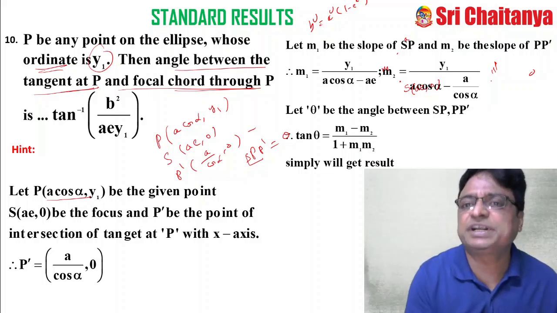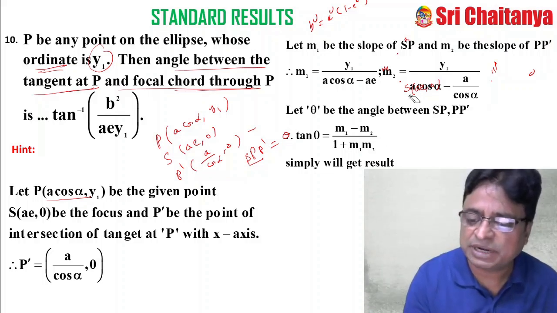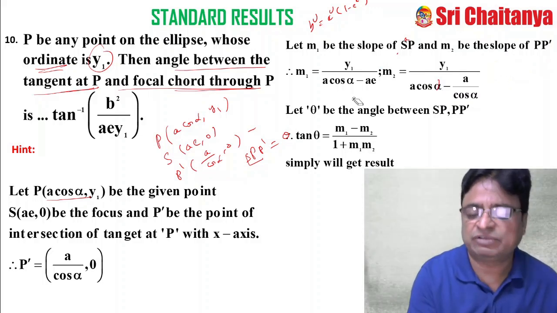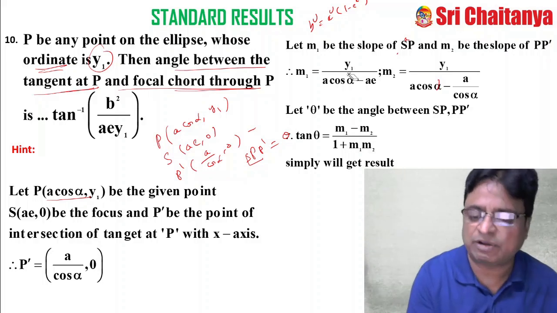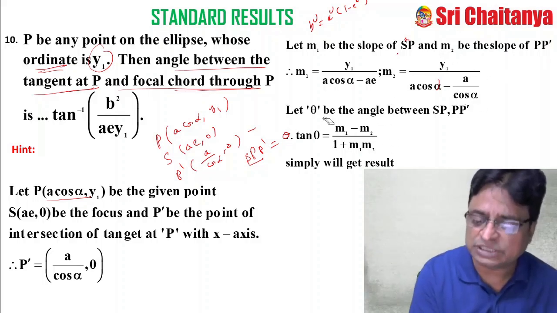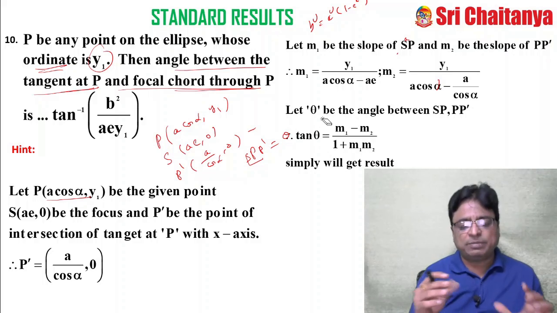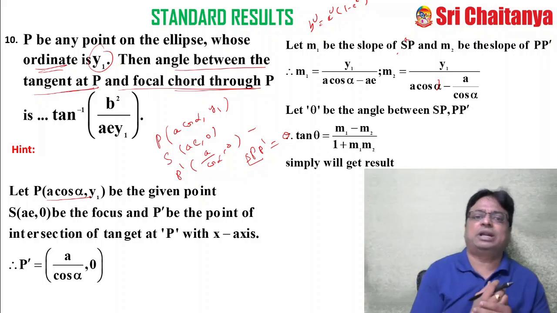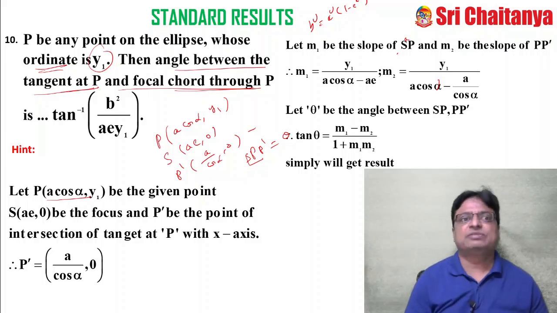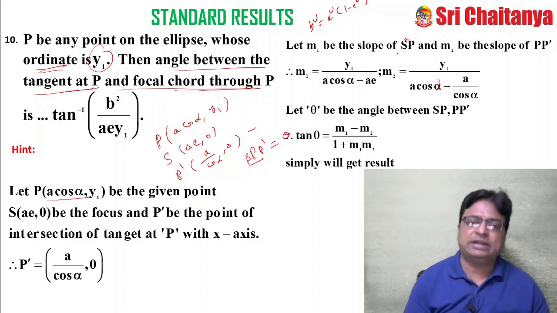After simplification, the slope is y1 minus y2 by x1 minus x2, and similarly for m2. We substitute all these things in this problem, and now the problem is converted into a trigonometric relation problem. Simplify that. You will get tan theta as b square by ae y1, and you will get the answer. This is one of the lengthy but standard questions.